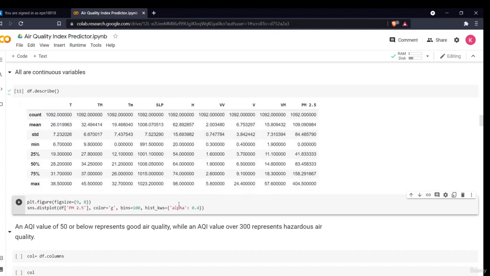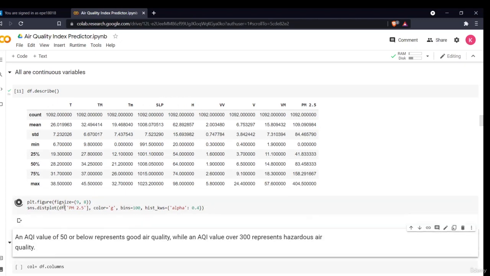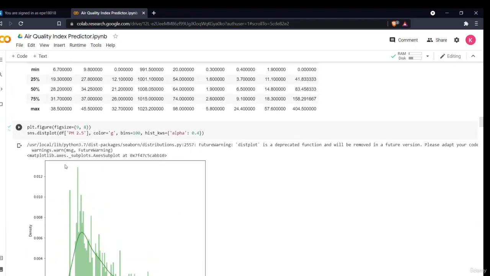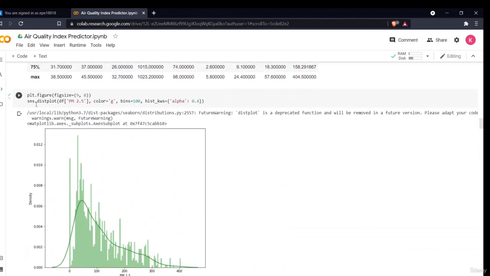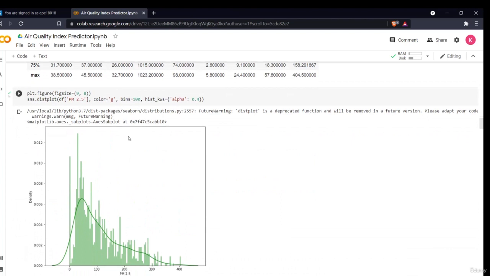Now let us see how our PM air quality index is distributed in the form of a distribution plot. I have simply used the seaborn library, sns, and the function sns.distplot. I have given the data df PM 2.5, given the color, set the bins to 100, and set the alpha value to 0.4.